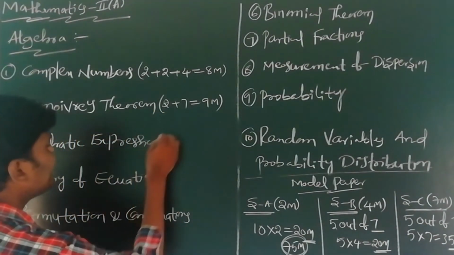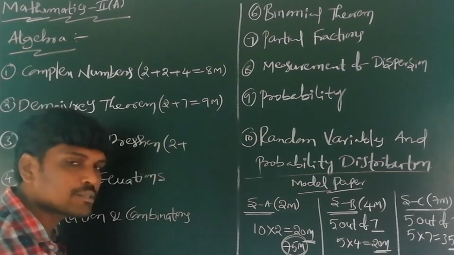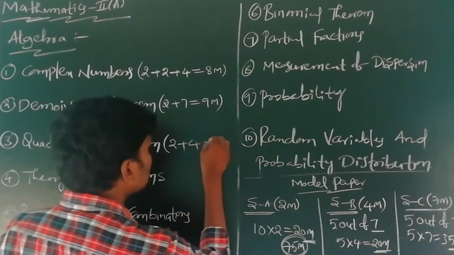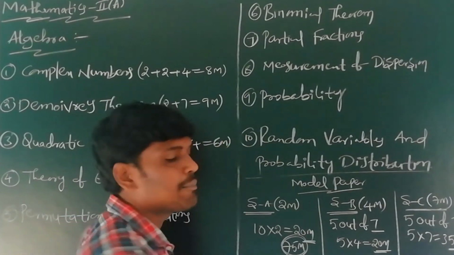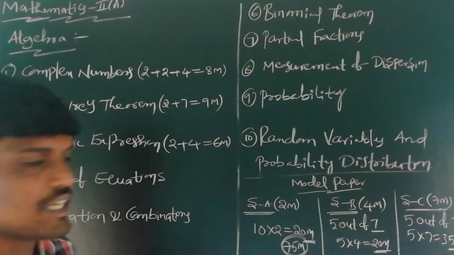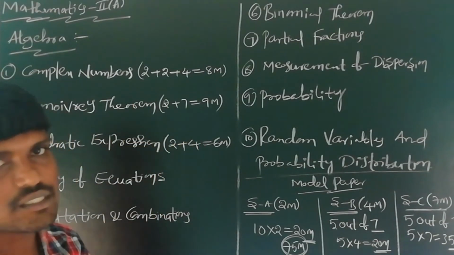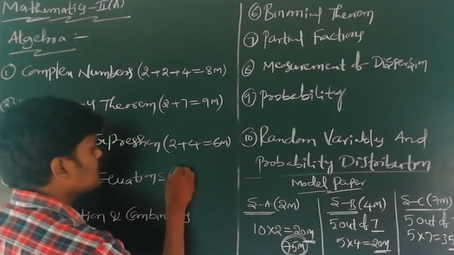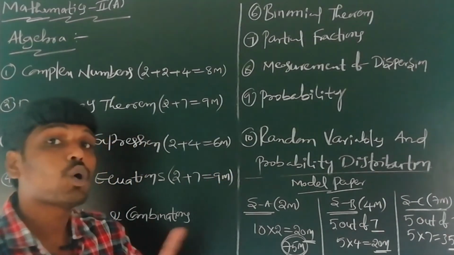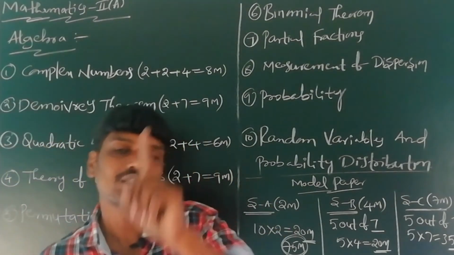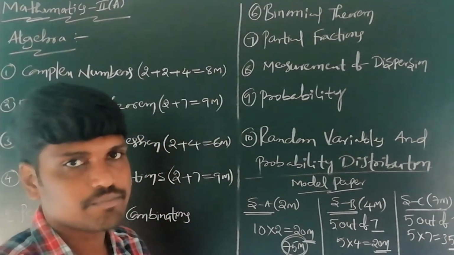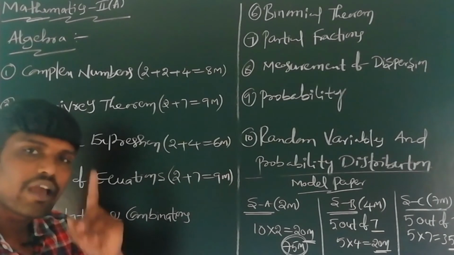Next chapter, quadratic expressions. In this chapter, 1 question of 2 marks and 1 question of 4 marks, total 6 marks in the IPE examination. Next, theory of equations: 1 question of 2 marks and 1 question of 7 marks, total 9 marks in the IPE examination.